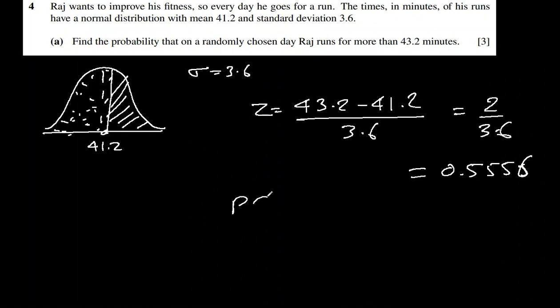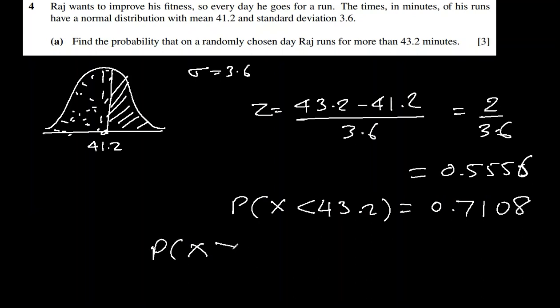So the probability that x is less than 43.2 is 0.7108, and the probability that x is greater than 43.2, we can use equal here. It doesn't matter in continuous data whether you write equal here or there, but the language they have written is Raj runs for more than, not equal to, more than.